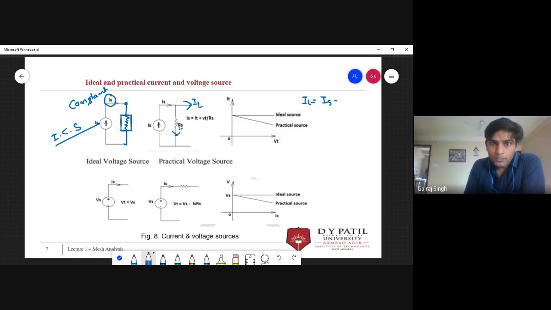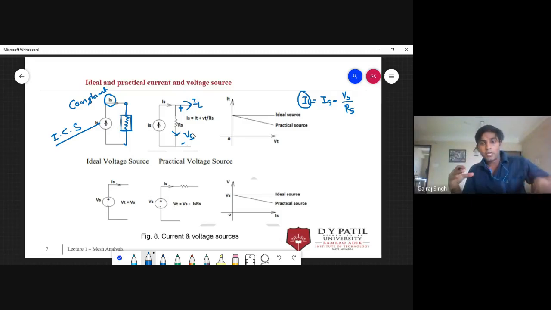It will depend on the voltage across the source, so I will write it as VS divided by RS, where S stands for source. So IL = IS - VS/RS. You can see your load current now depends on the voltage across it.